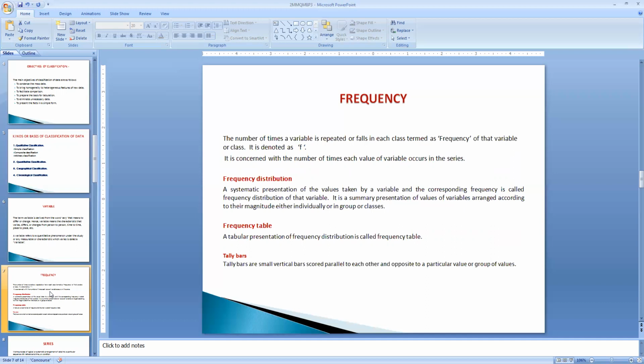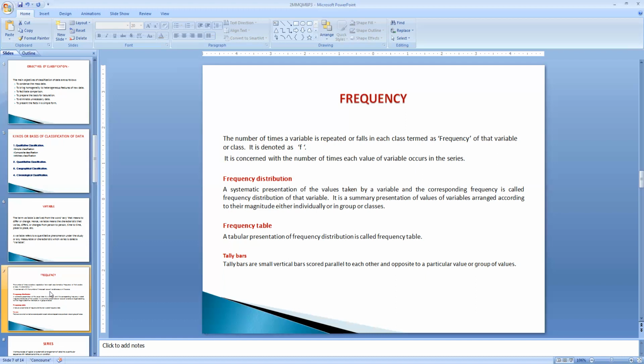For example, if it is 10, if it is 15, the repetition of the numbers is called frequency. The number of times the variable is repeated, or where the variable varies, is expressed in the form of frequency. That is denoted as F.